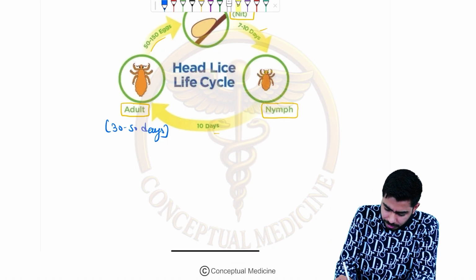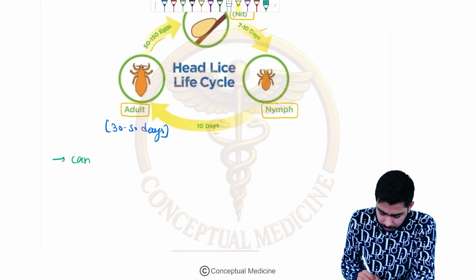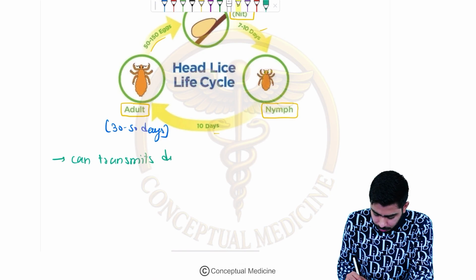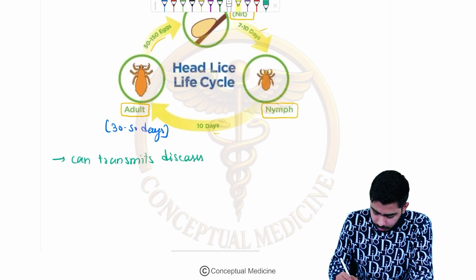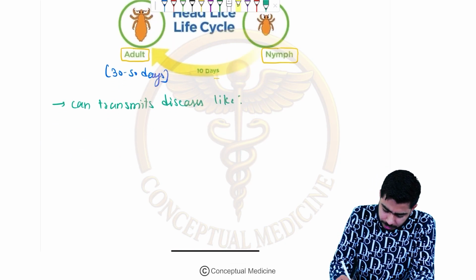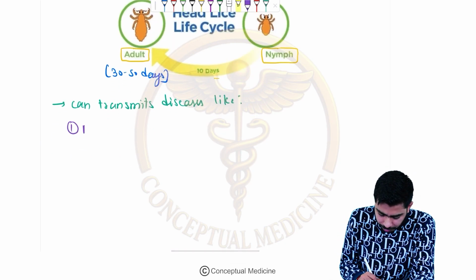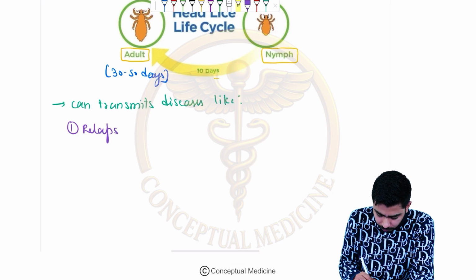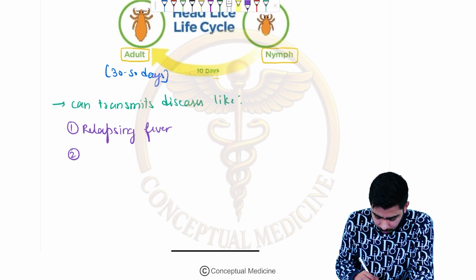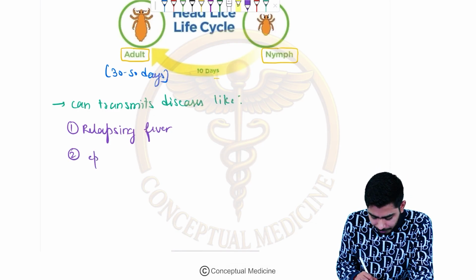They can transmit diseases such as the relapsing fever, right? They might be able to transmit the epidemic typhus, right?